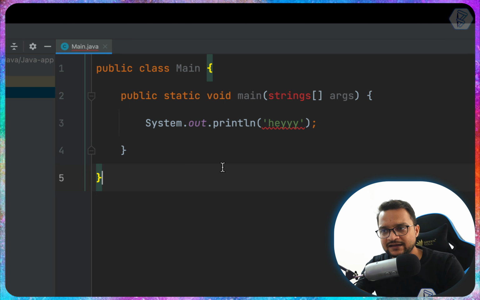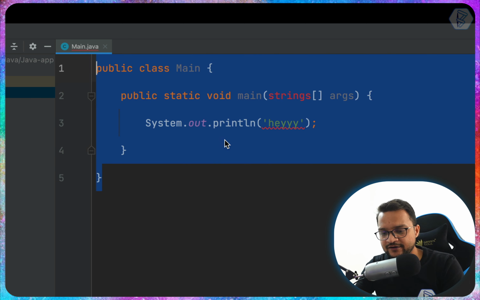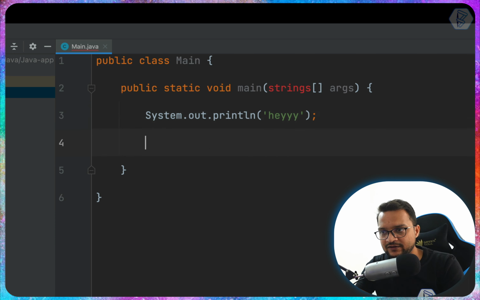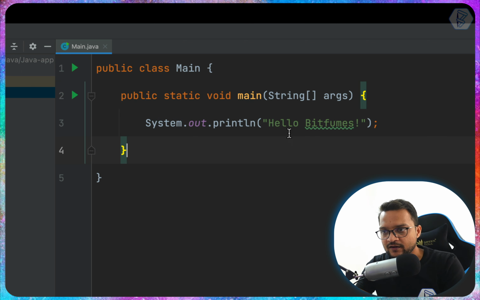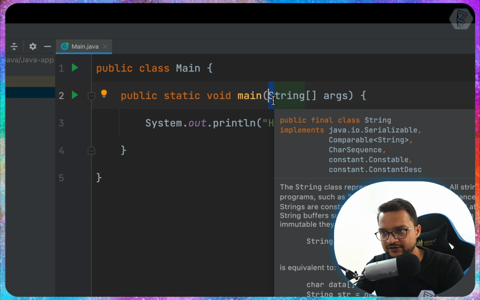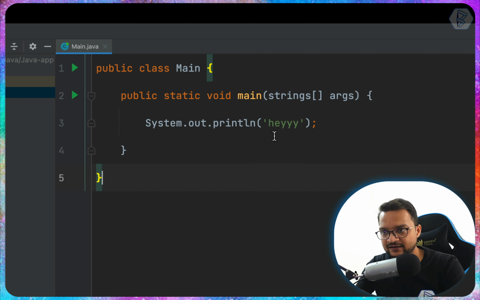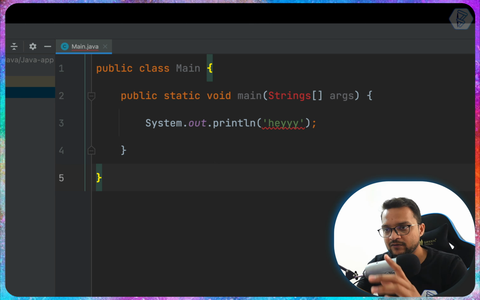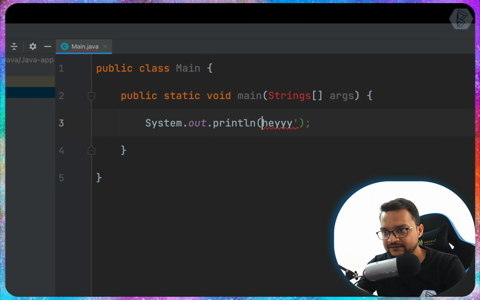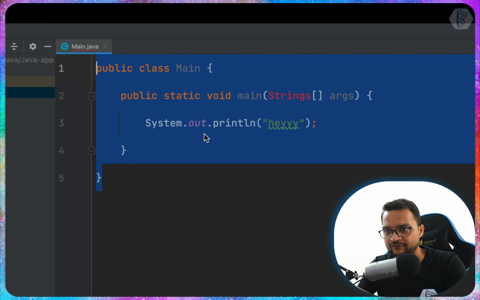But one thing you may have noticed is that the code we have written and the code we had previously, if I undo a lot of times, is different with the capital S. When we define the type, we need to use the capital S. That's why we had the issue with our code. So we need to use capital S and everything is fine. One more thing you have noticed, that we can use the double quotes, not a single quote, which is very nice.